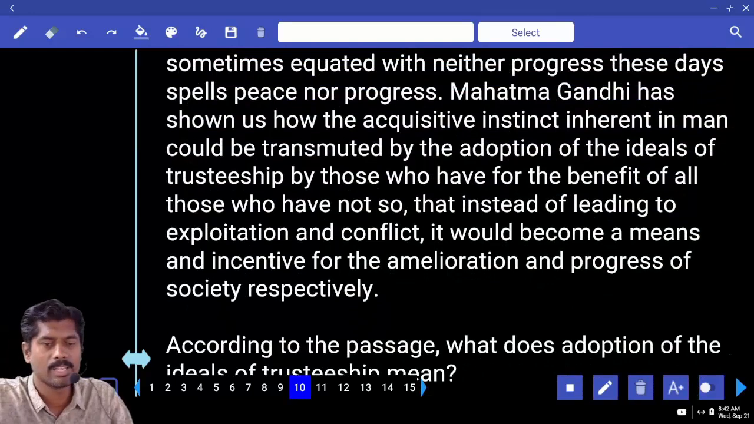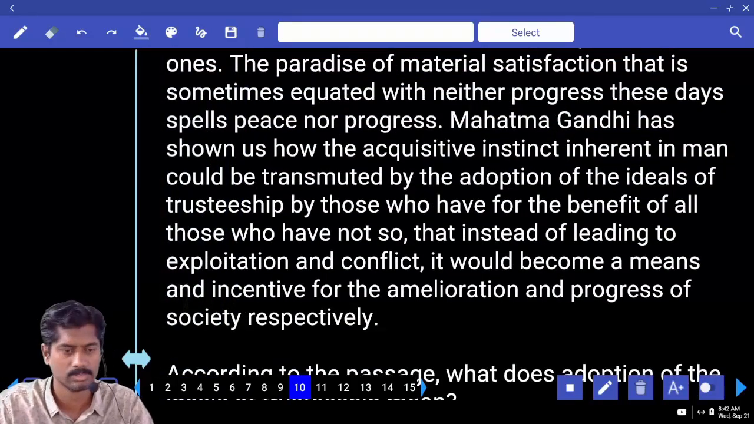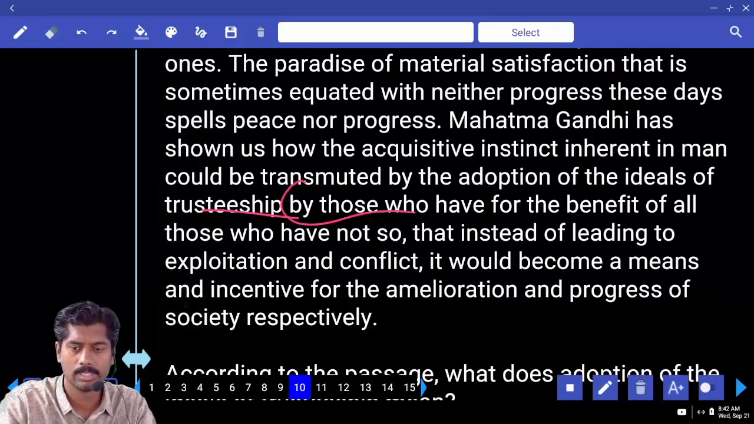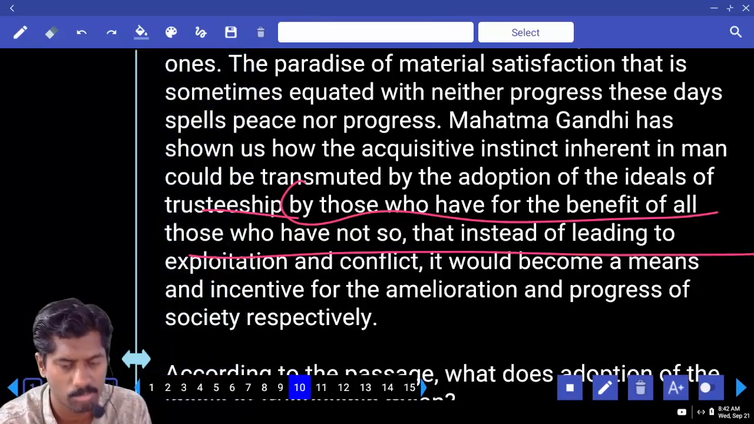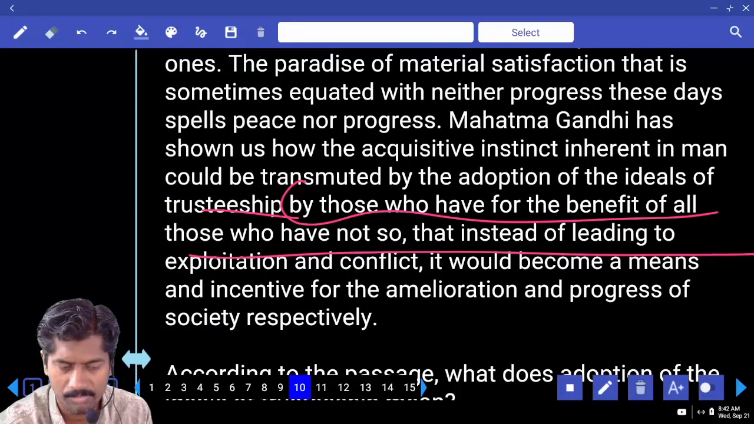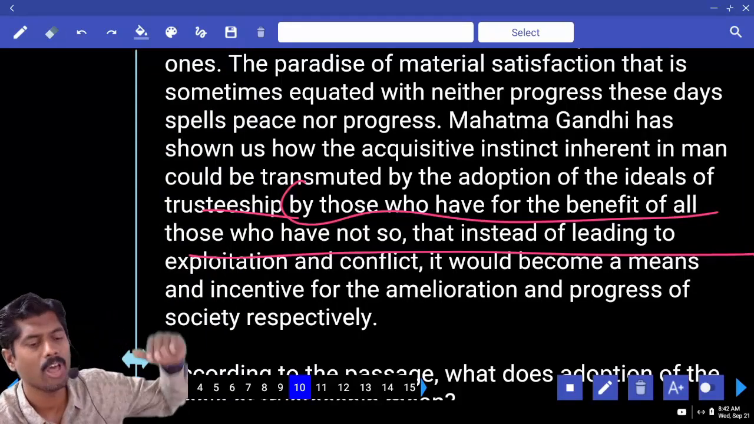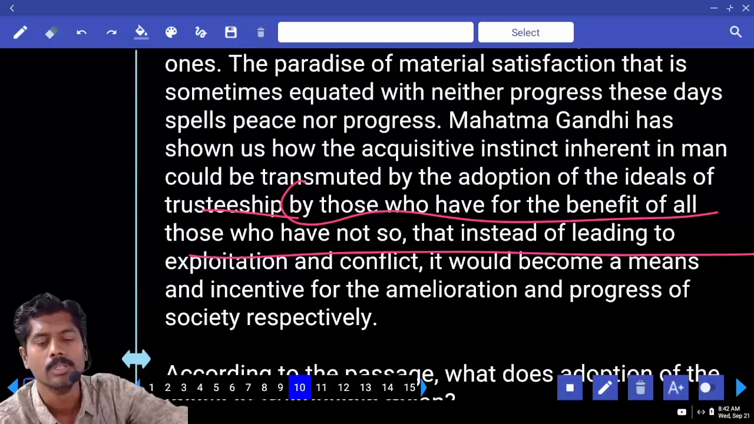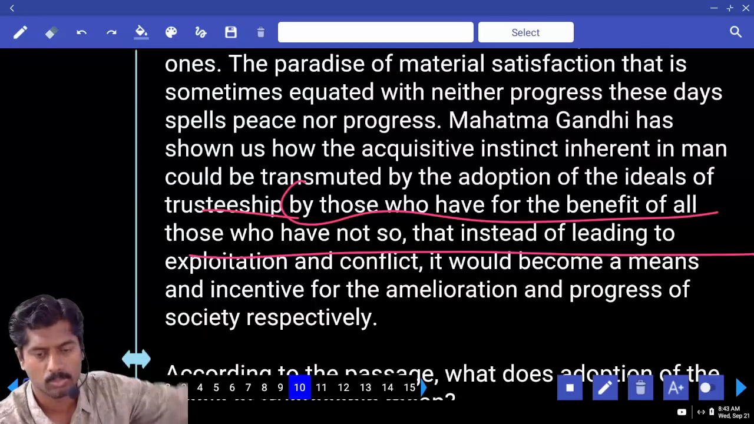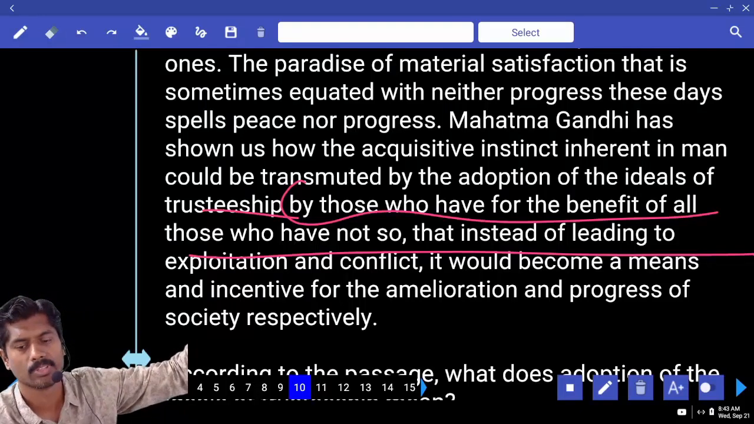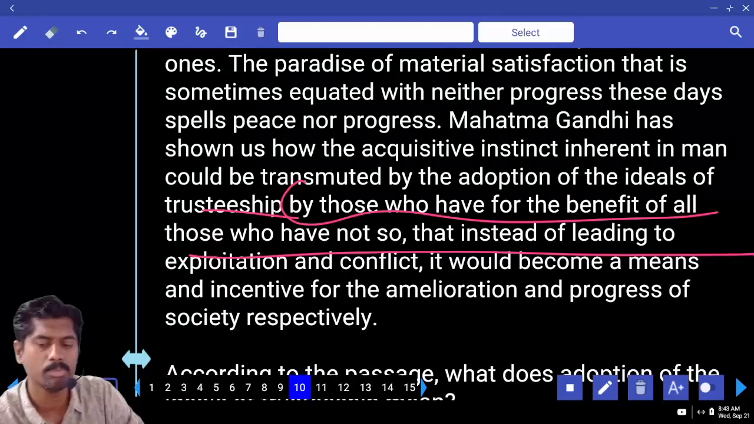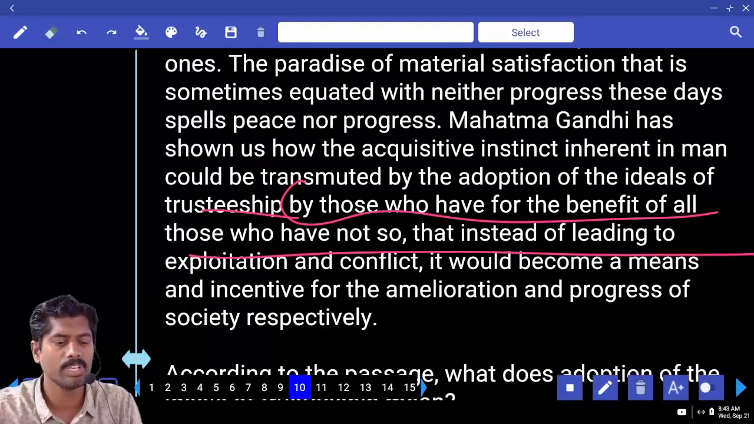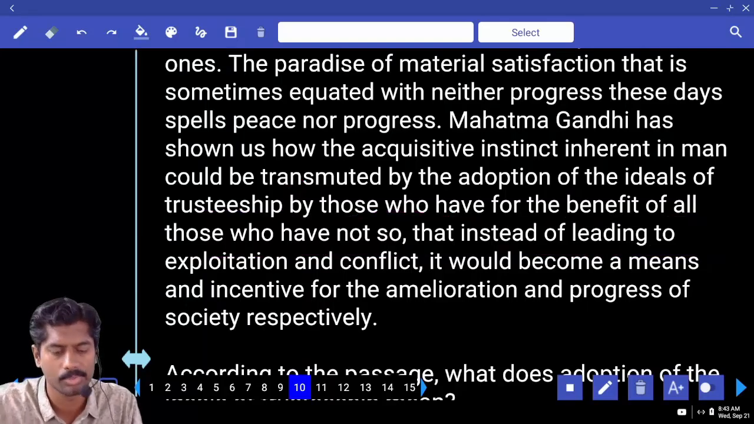We read this here just now, right? This is trusteeship: adoption of ideals of trusteeship by those who have for the benefit of all those who have not. That means those who have should benefit those who don't. By those who have means rich people, who have for the benefit of all those who have not. Rich people benefit poor people, instead of leading to exploitation and conflict. That means without fighting, without exploiting, if they do so it would become progress. Answer.